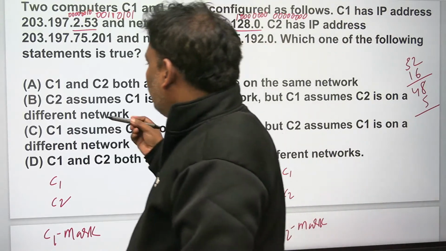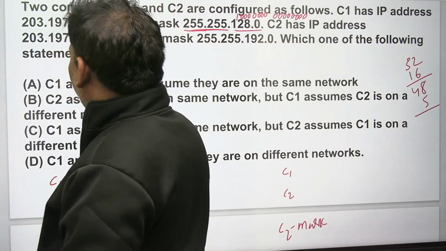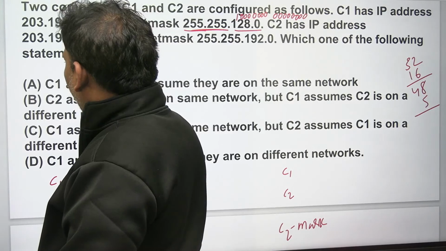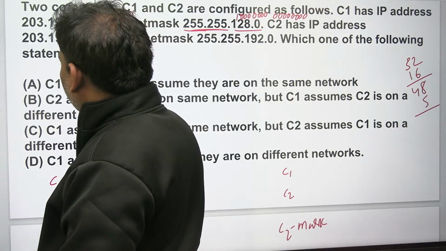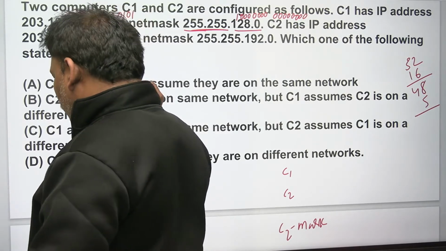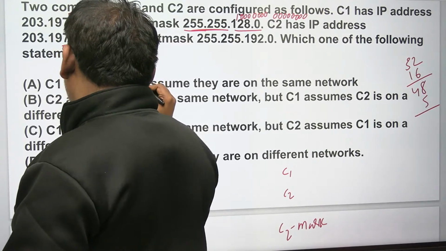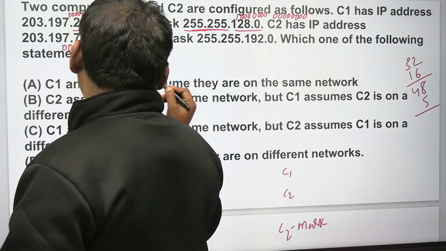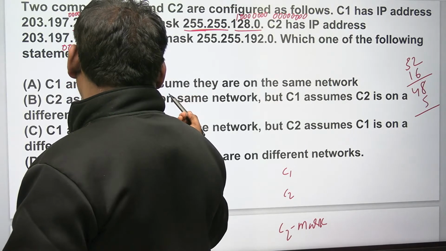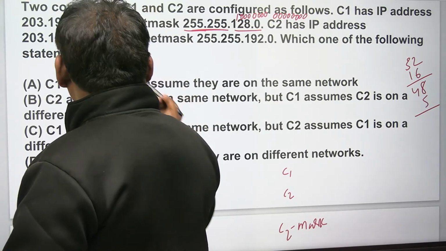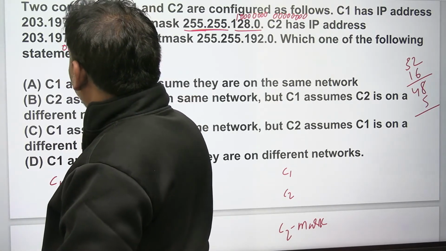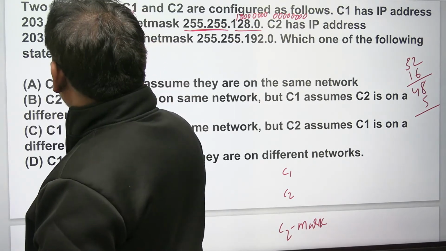Let's go to here. 75, 201. 75 means 64, 2 power 6. 64 plus how much? 75 means 64 plus 10 is 74, so 11 is required. 11. Let me write now. 64.